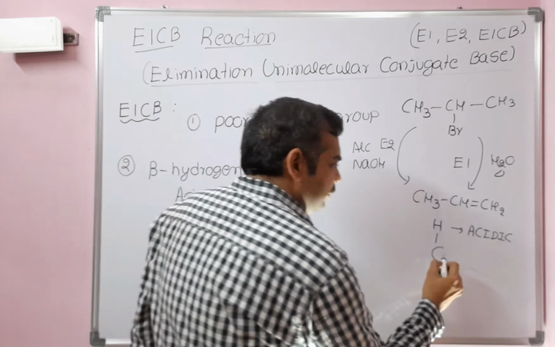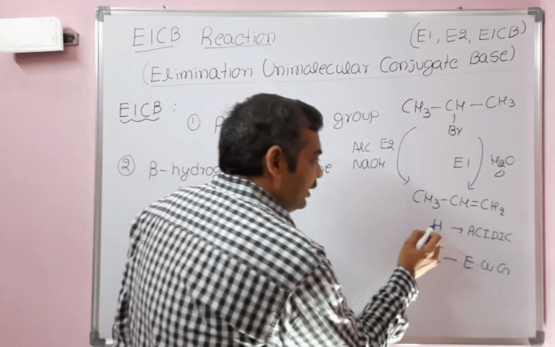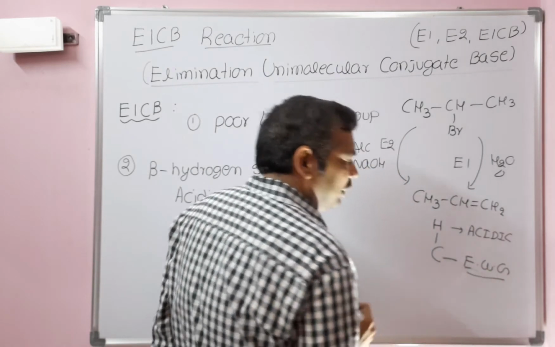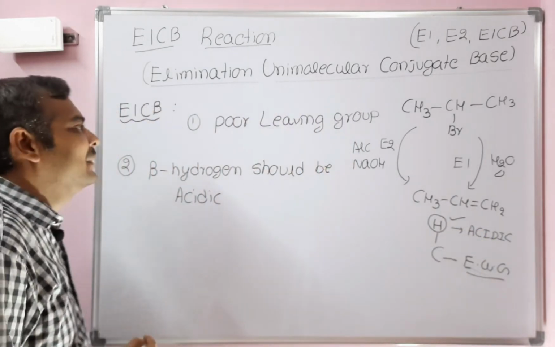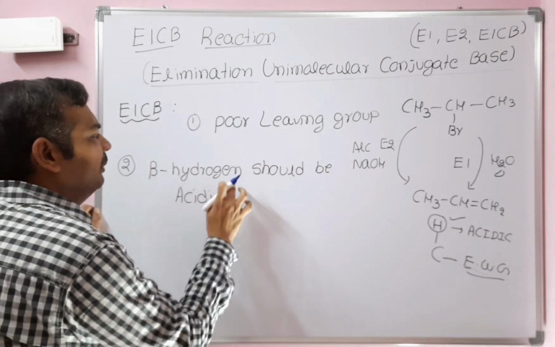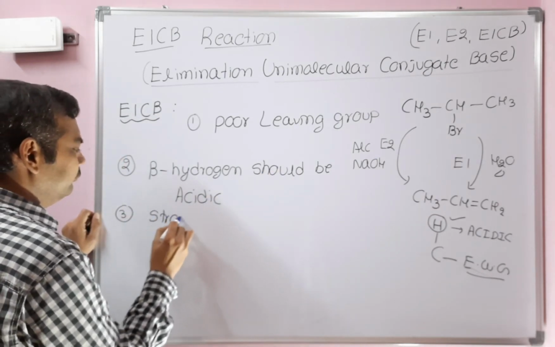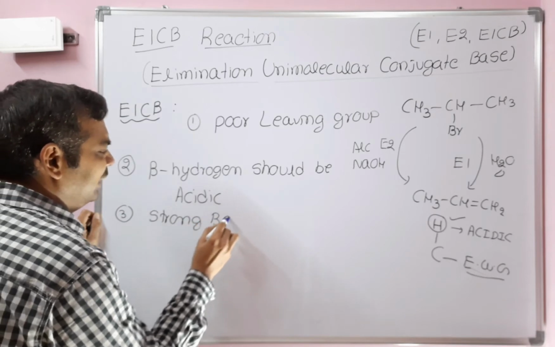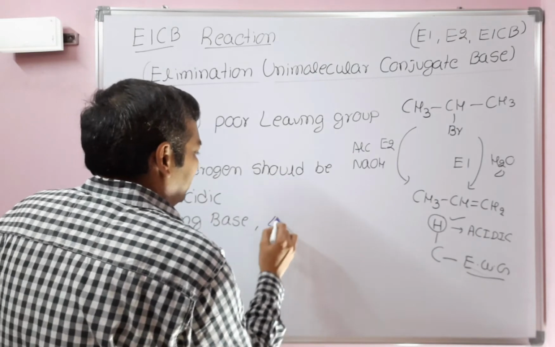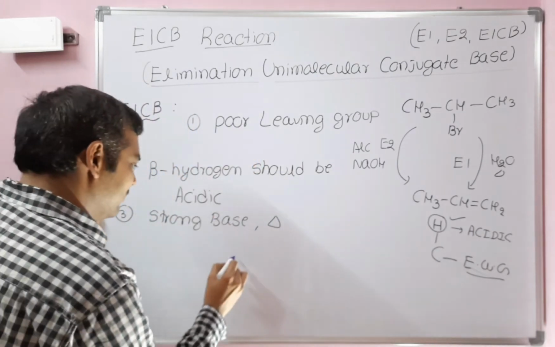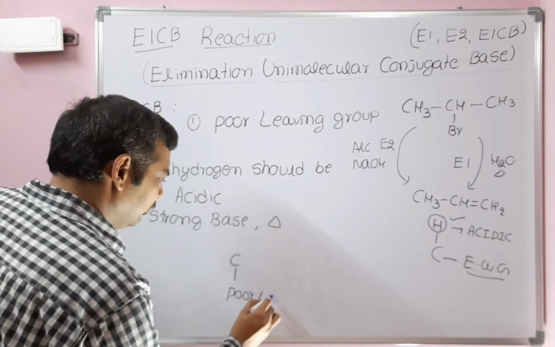To behave as acidic, the hydrogen-attached carbon should be attached to an electron withdrawing group. If the hydrogen-attached carbon is attached to an electron withdrawing group, then this particular hydrogen is said to be acidic. Now coming to the poor leaving group, the beta hydrogen should be acidic, and a strong base is required at high temperature. So the remaining factors affecting E1CB: strong base and high temperature required, and a poor leaving group is required.